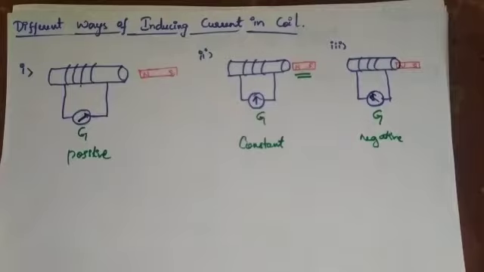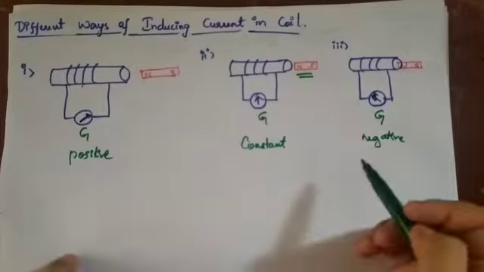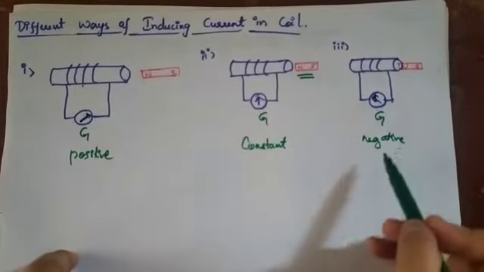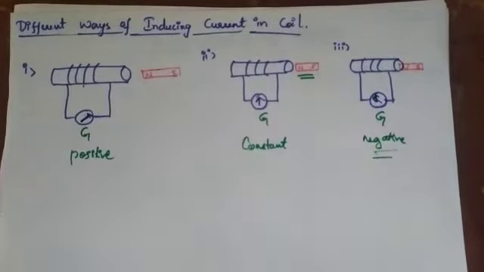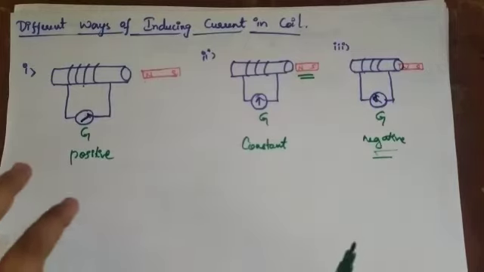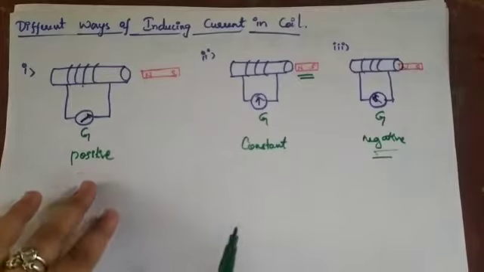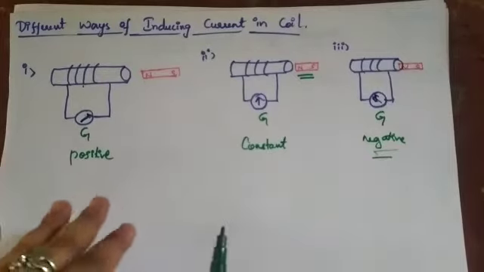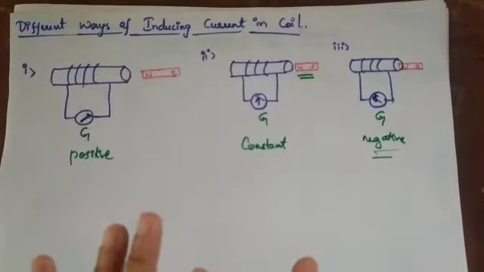So by these three illustrations, what I can define is that whenever there is a movement of the bar magnet, either coming near to the conductor, the galvanometer shows negative deflection, that is it moves towards the left side. Whenever the magnet is moved away from the conductor, the galvanometer shows positive direction, or right side deflection.